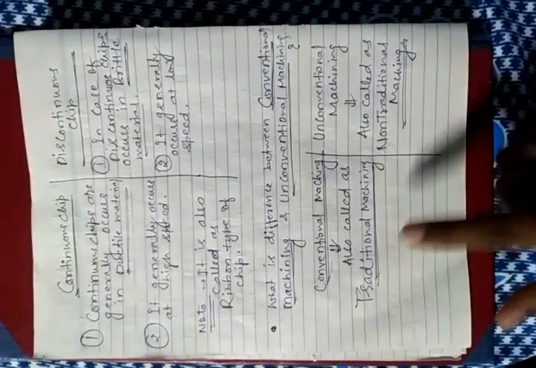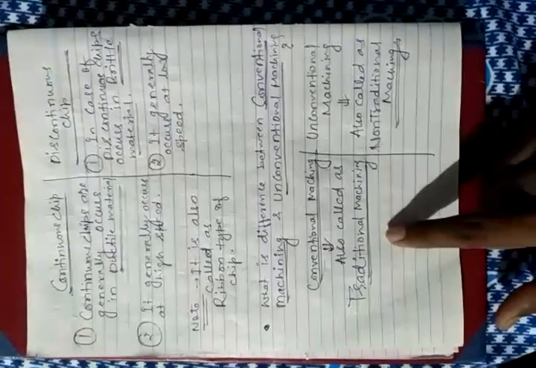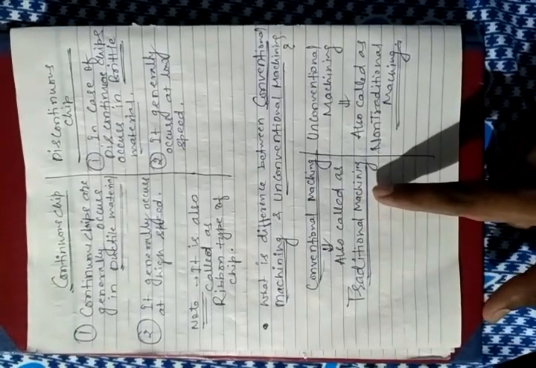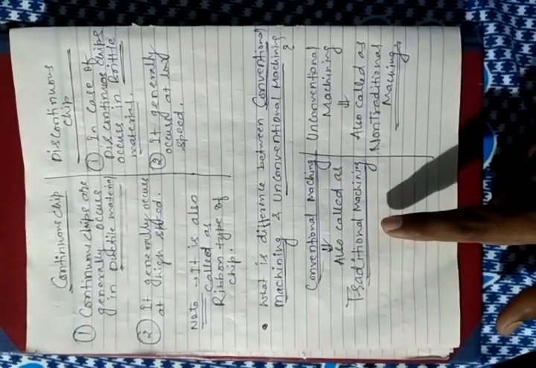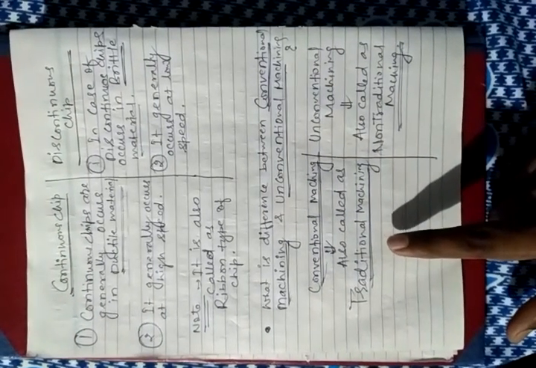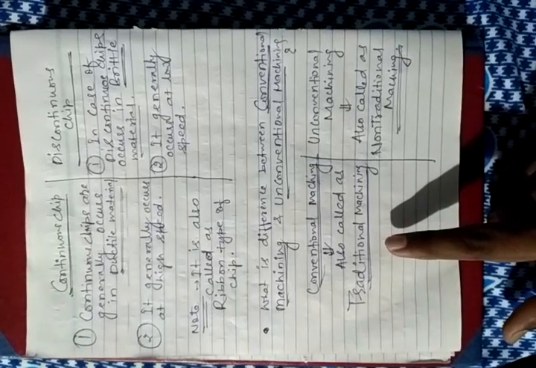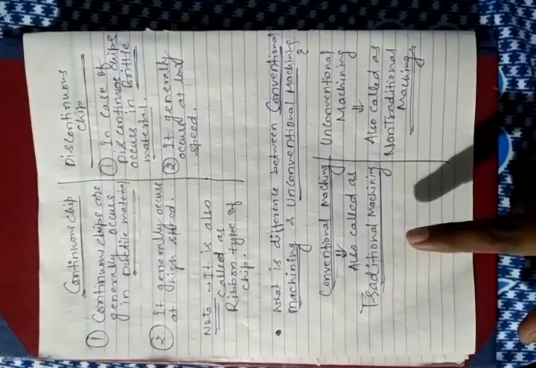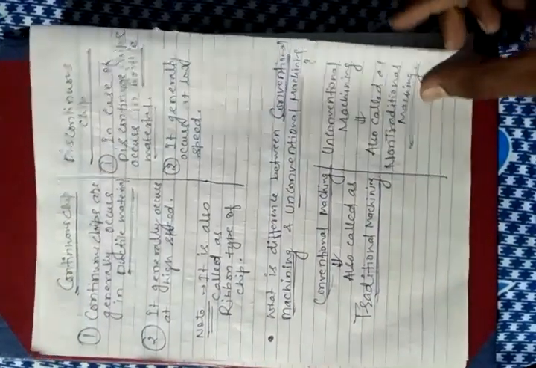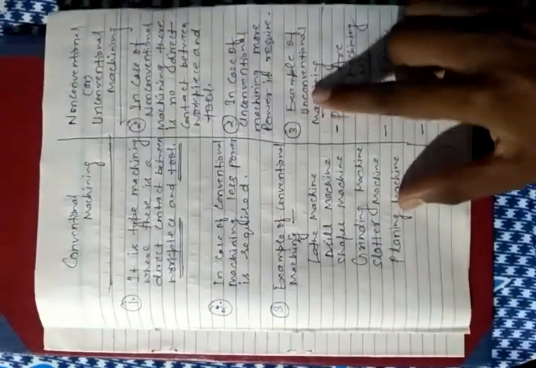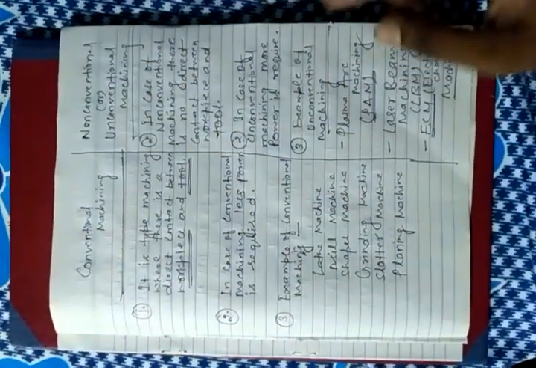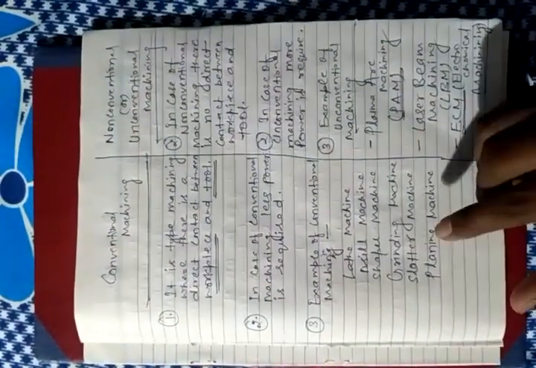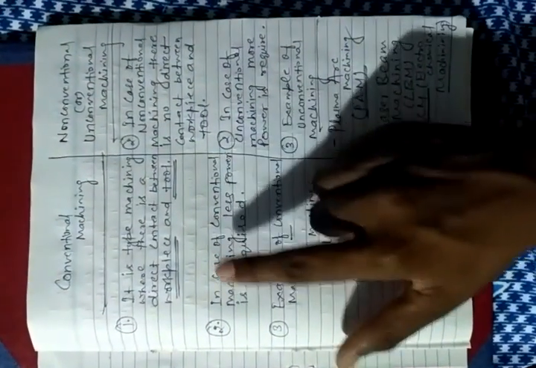Generally, the equipment cost of traditional machining, that is lathe machine, drill machine, milling machine, shaper machine, planer machine, slotting machine, and grinding machine, is less compared to unconventional machining. The cost of unconventional machining is generally more, and generally high in comparison.